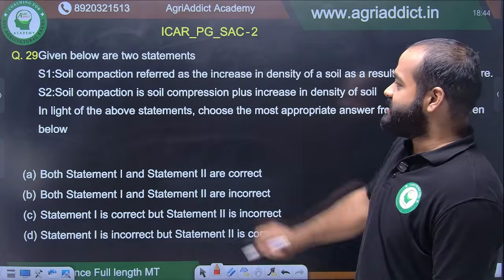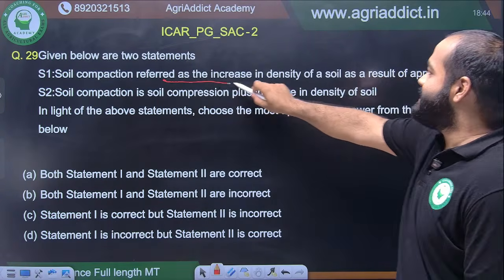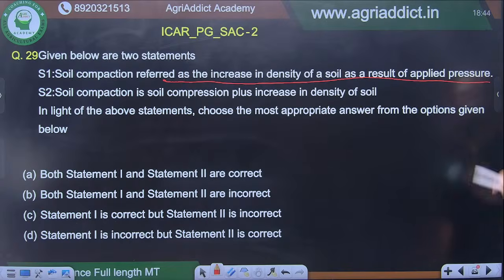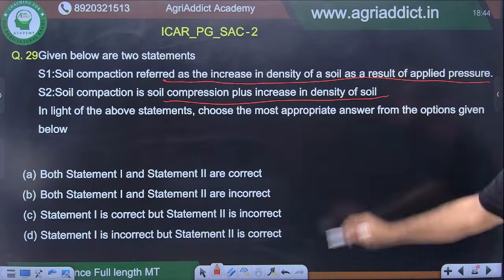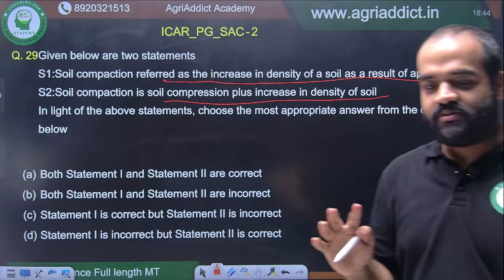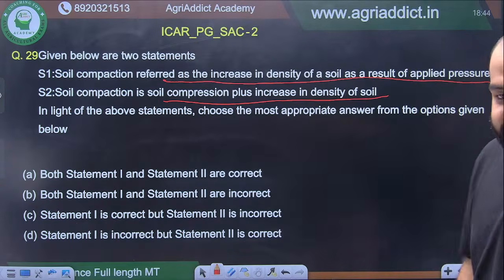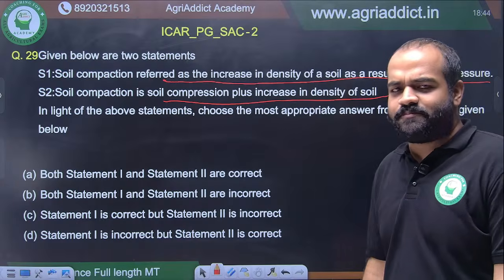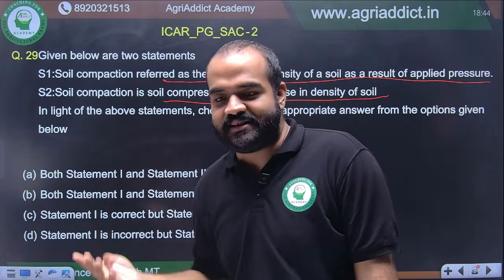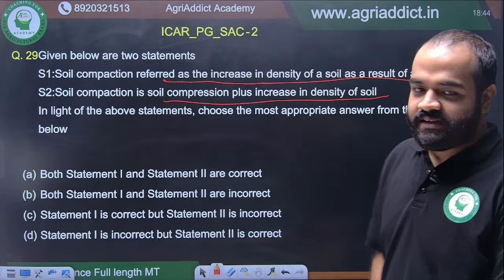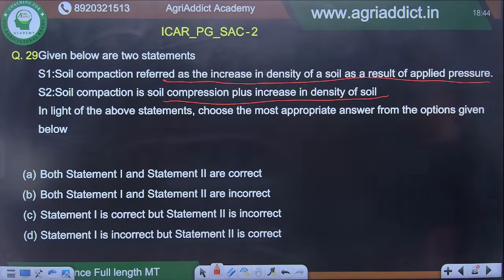Given below are two statements. Soil compaction is referred as the increase in density of a soil as a result of applied pressure. Statement 2, soil compaction is soil compression plus increase in density of soil. अभी हम लोग physics में घुस चुके हैं. That's a very good sign. Physics is very important and physics से बहुत question आते हैं. At least 24-25 questions you can easily expect from all of soil physics. So physics में you should be very thorough. Physics is very important. And now tell me, soil compaction is referred as the increase in density of a soil as a result of applied pressure.